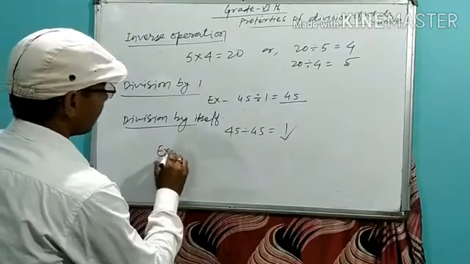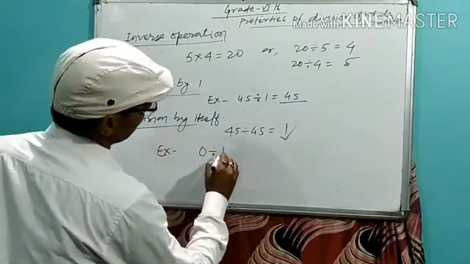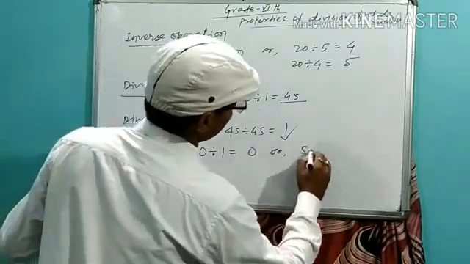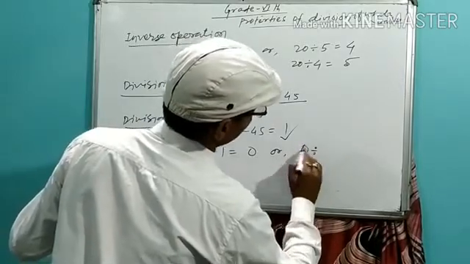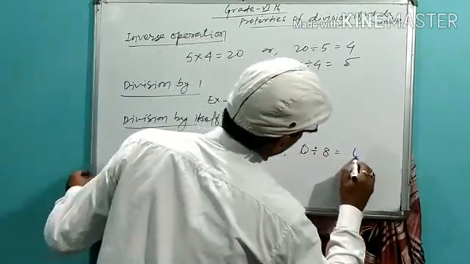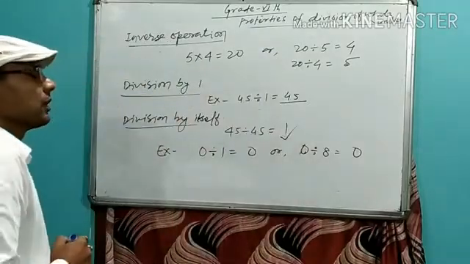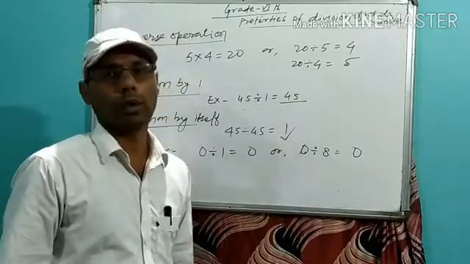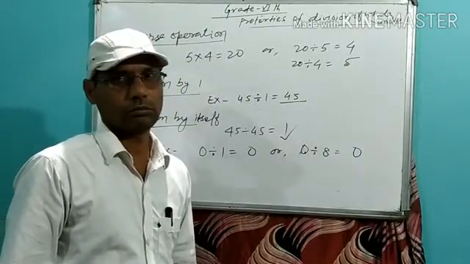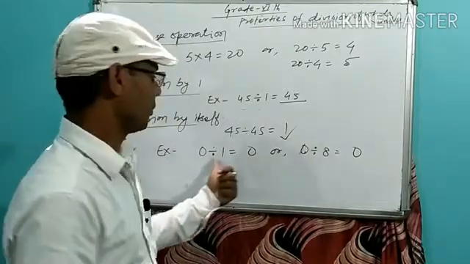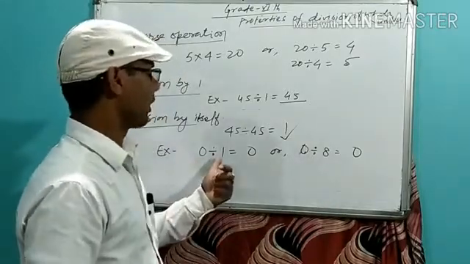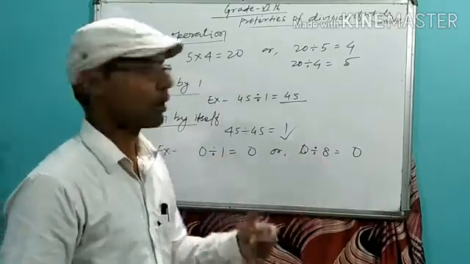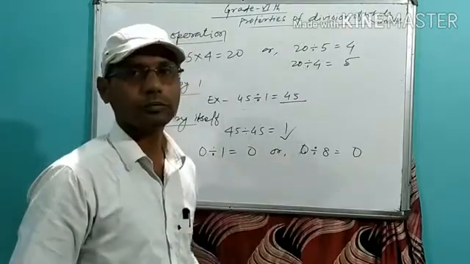Try to understand by example. 0 divided by 1, what will you get? 0. Or 0 divided by 8, what will it be? 0. 0 divided by any non-zero whole number gives 0. Is it clear? 1 and 8 are non-zero whole numbers. What do we get? 0.